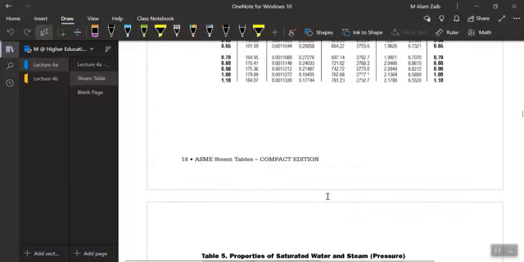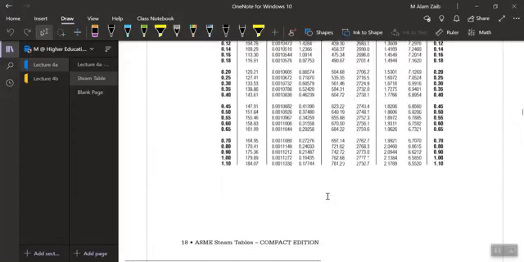Pressure is 300 kPa, which comes up as 0.3 megapascal. The corresponding temperature at 0.3 megapascal is 133.53 degrees centigrade, and there are two volumes given, Vf and Vg.